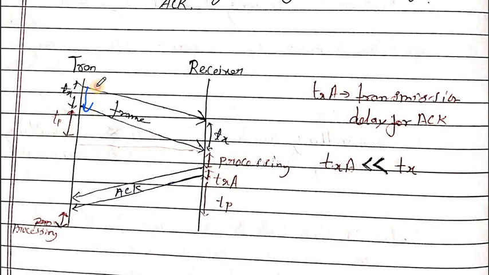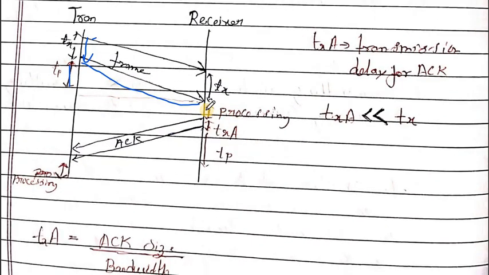Here the transmitter puts the packets into the frame, the transmission delay. After that, the packet travels from transmitter to receiver end, the propagation delay. At the receiver end, it takes some time to process the packet, the processing delay. After that, the receiver transmits the acknowledgement to the transmitter, the transmission delay.